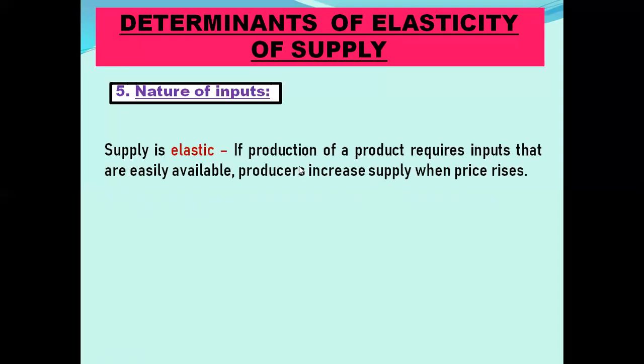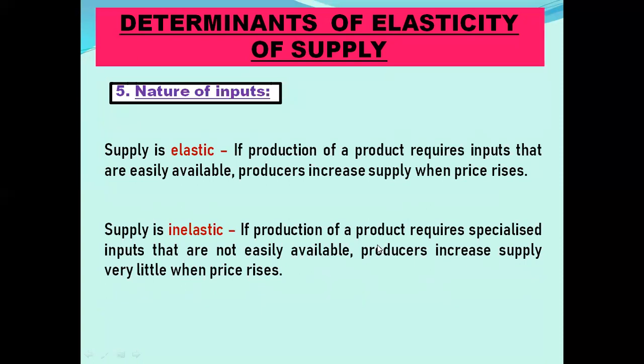Now moving to another factor, nature of inputs. If production of a product requires inputs that are easily available, suppose price has increased, so production has to be increased. If the inputs are easily available in the market, producers will instantly increase their supply to a greater extent in response to increased price. Then supply will be elastic.